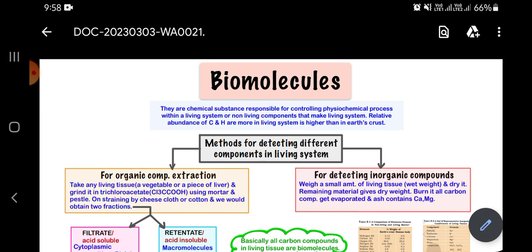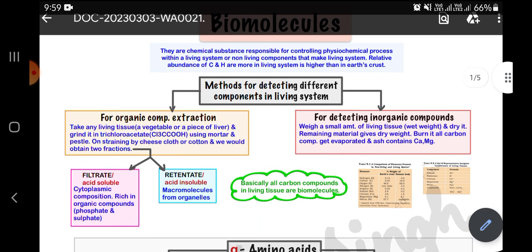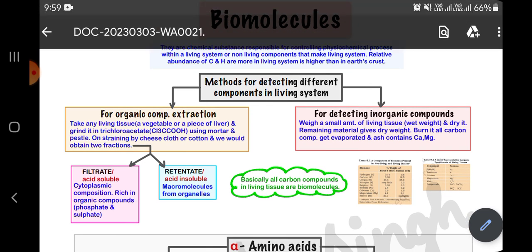In this video lecture, we will cover a new chapter of biology, that is biomolecules. Biomolecules are chemical substances responsible for controlling biochemical processes within a living system, or the non-living components that make up a living system. Methods for detecting different components in living systems are for organic composition extraction.